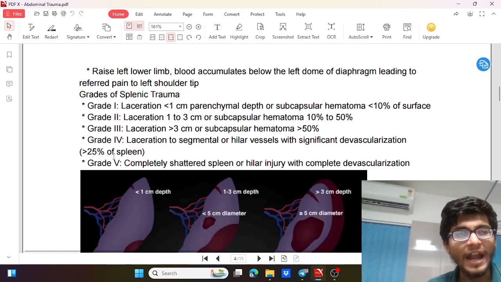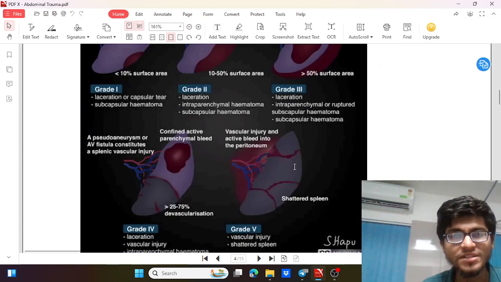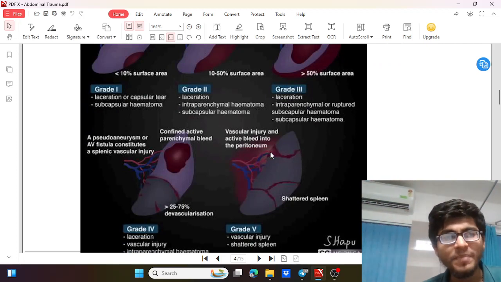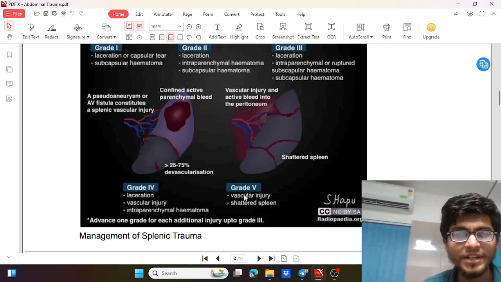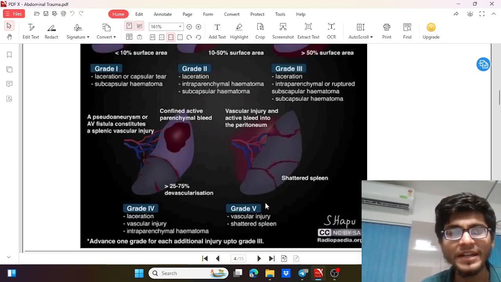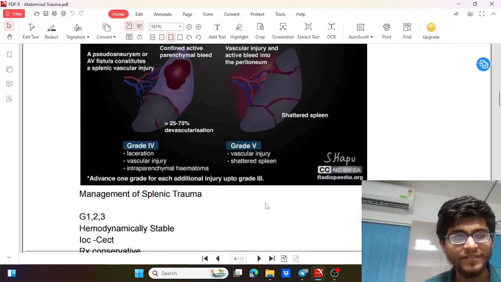So this is grade 4, and in grade 5 it is completely shattered or hilar with complete devascularization. So it is fully damaged and distorted. So vascular injury with active bleed into the peritoneum. So bleeding is coming into the peritoneum. So it is called complete vascular injury, complete shattered spleen, complete devascularized spleen. So this is grade 5.